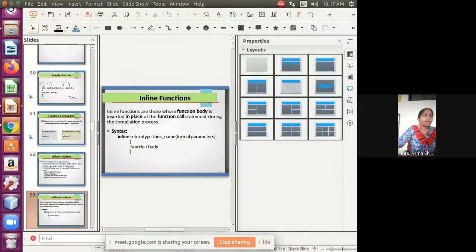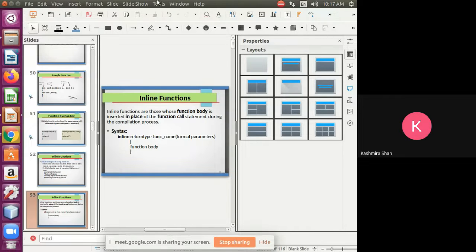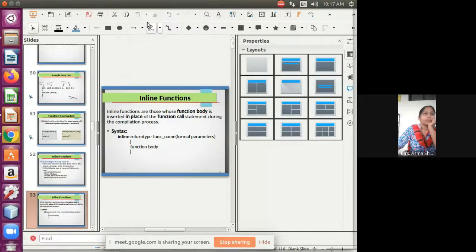I think I gave you an example of inline function last time, students. Yes, ma'am. Yes, ma'am, given. So I think it's not required now.